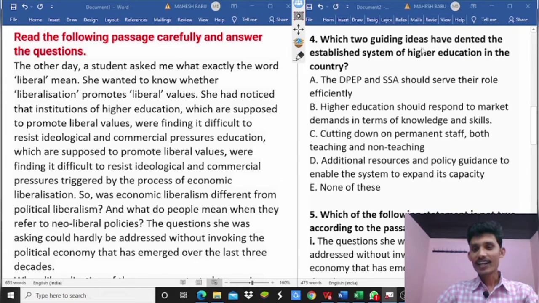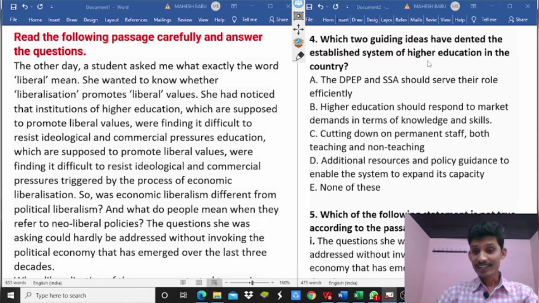Next, the fourth one. Which two guiding ideas have dented the established system of higher education in the country? Now we can read the options. Option A, the DPEP and SSA should serve their role efficiently. Option B, higher education should respond to market demands in terms of knowledge and skills. Option C, cutting down on permanent staff, both teaching and non-teaching.